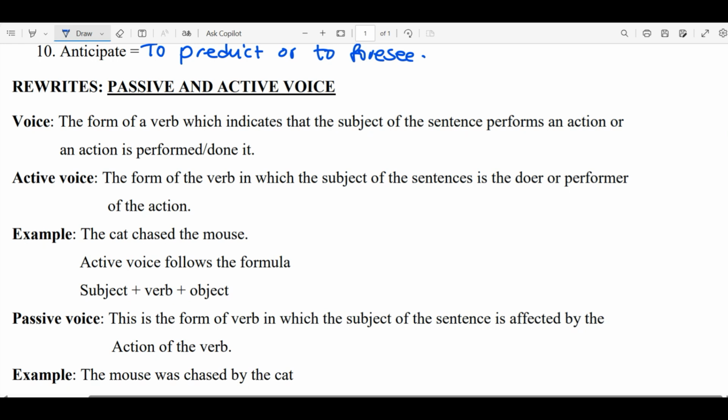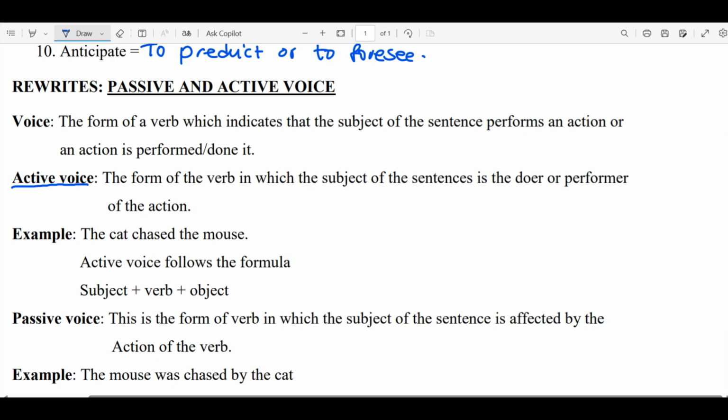So now we have two voices. The first voice is the active voice. Sometimes out of the 10 rewrites that you are given, one may involve the information on how to change an active voice into passive or from passive into active voice. So it's up to you to identify the type of voice that you have. Then that will give you the picture of the voice that you're going to use when answering the question.